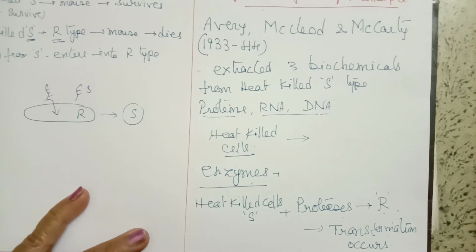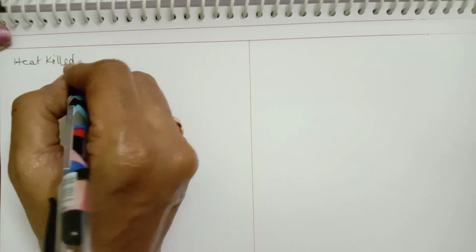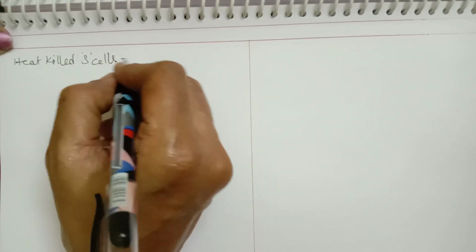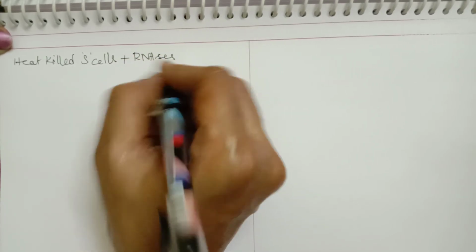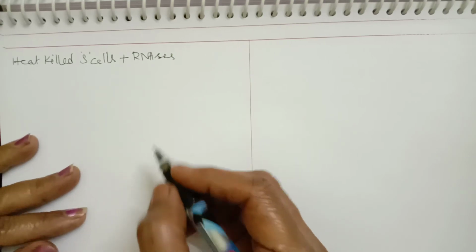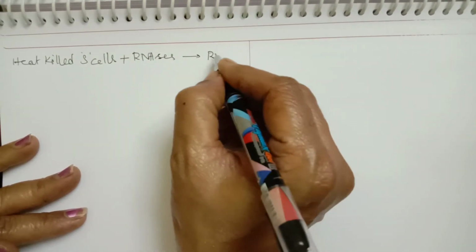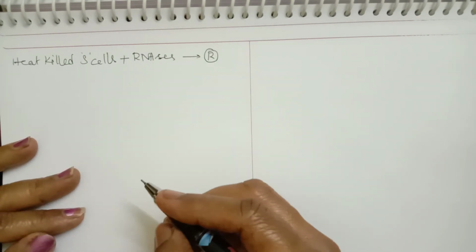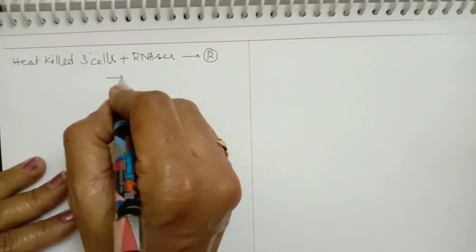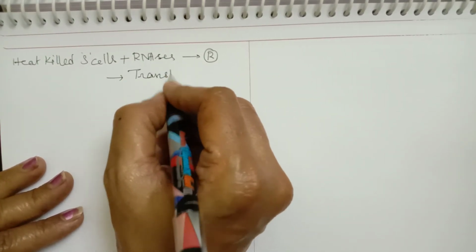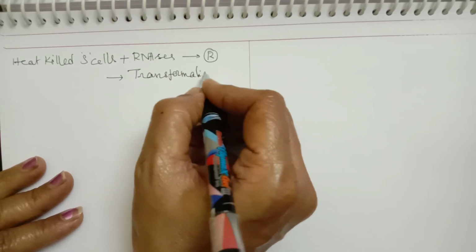Now in the second experiment, heat killed S cells were mixed with the second type of enzyme, that is RNases. RNases are those which digest RNA, and then injected into R cells. So here also RNA will digest. That means DNA is still intact, and they found that transformation occurs.